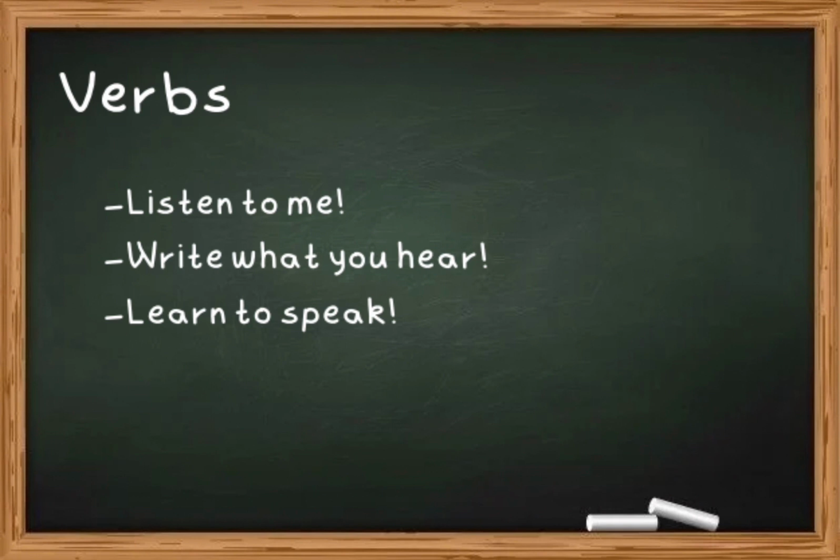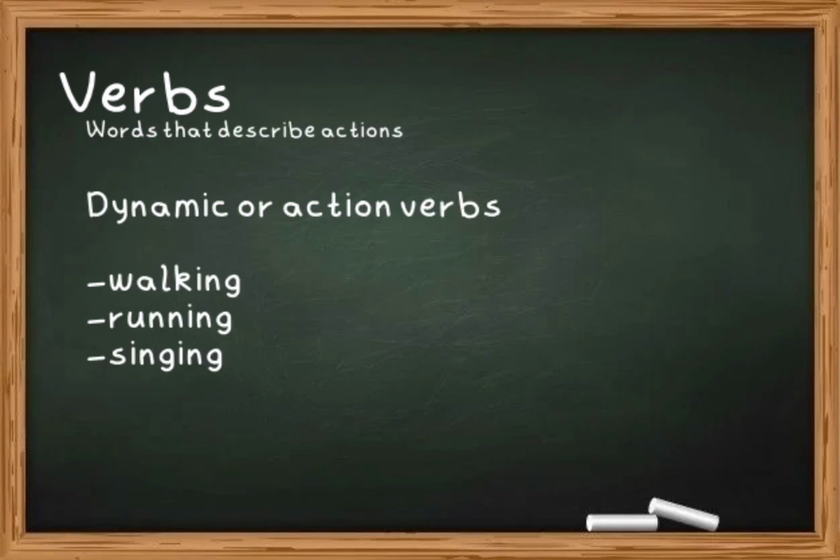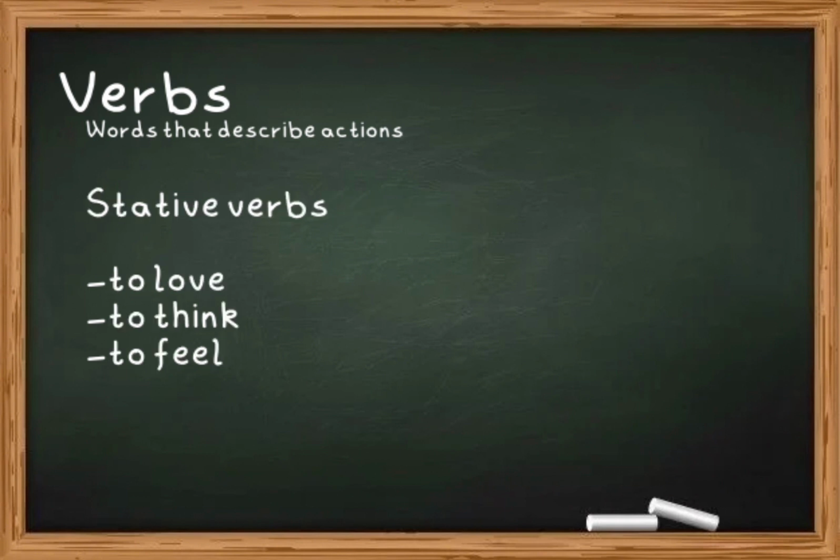Listen to me, write what you hear, learn to speak. Everything that is in here is a verb. We use them all the time. Verbs are words that describe actions. We have dynamic or action verbs that describe literal actions like walking, running, singing. We also have stative verbs that refer to feelings and states like to love, to think, to feel.